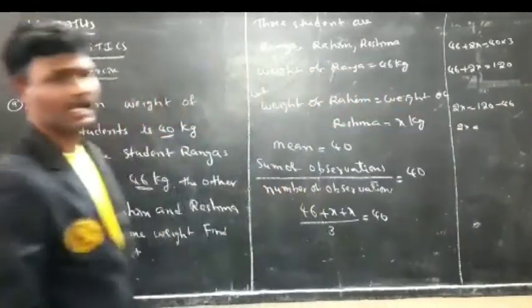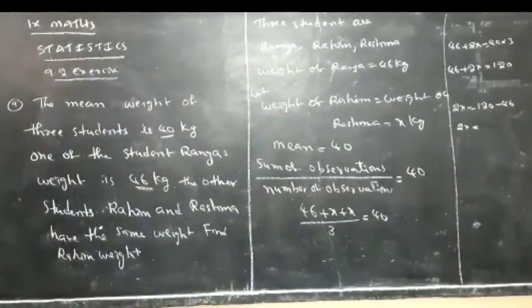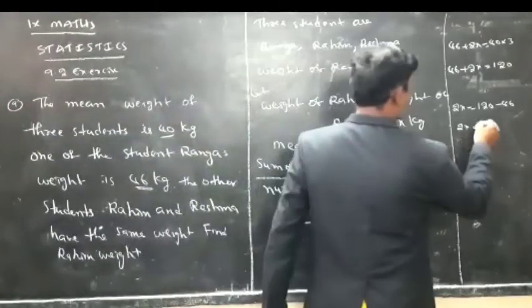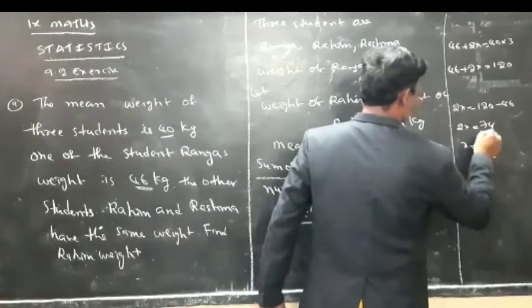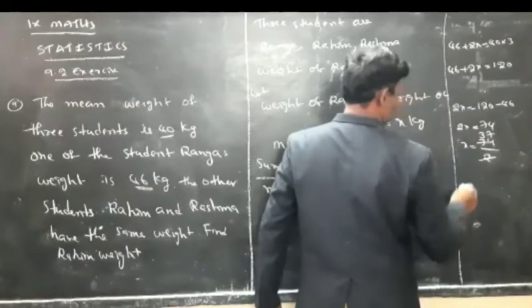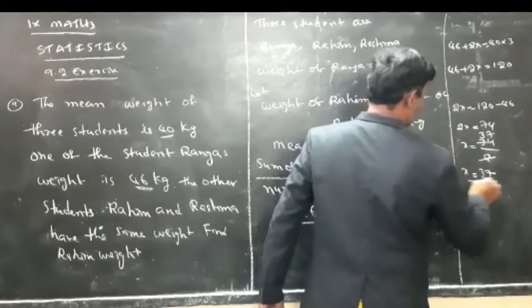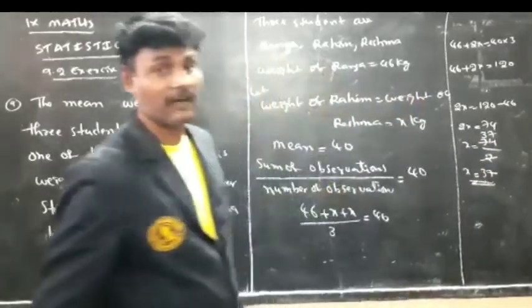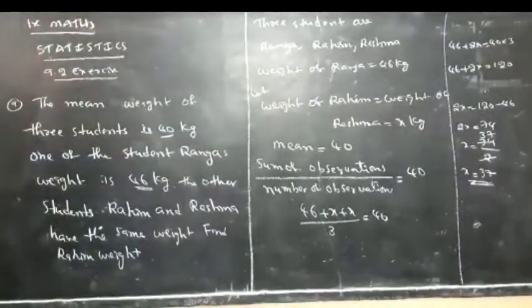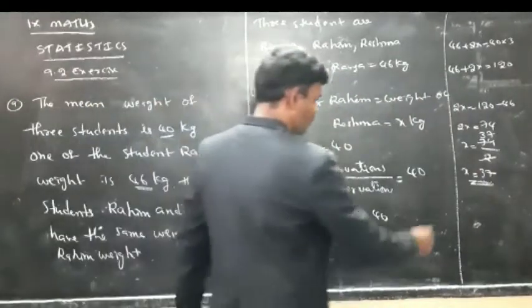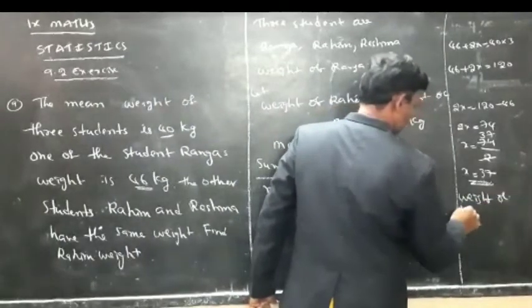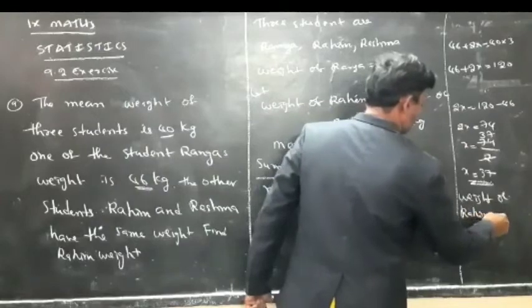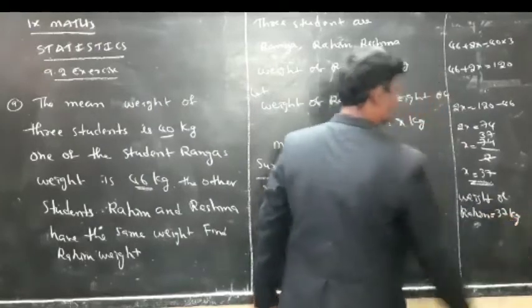What will you get here? 74. 2x is equal to 74, then x is equal to 74 by 2, which is 37. It means the weight of Reshma and Rahim is 37 kgs.